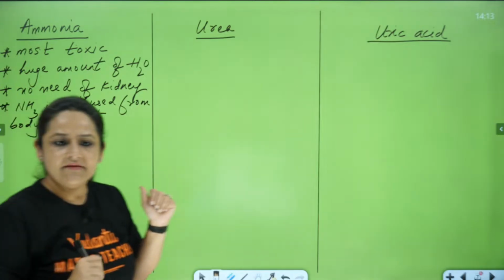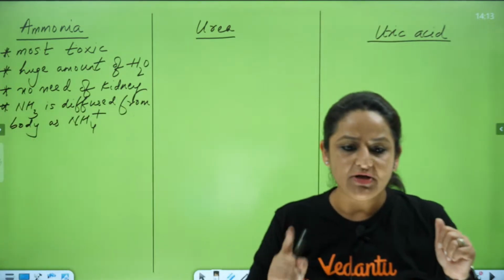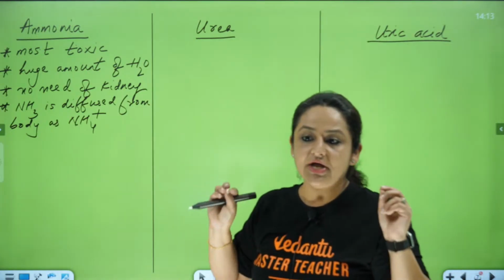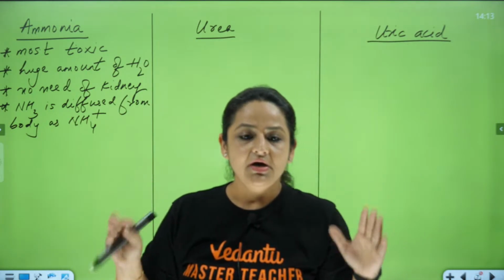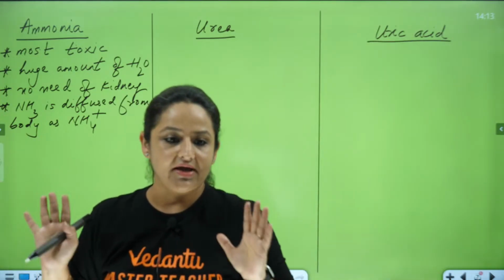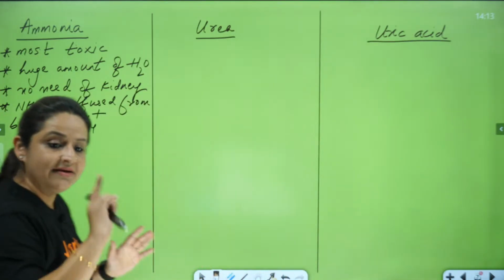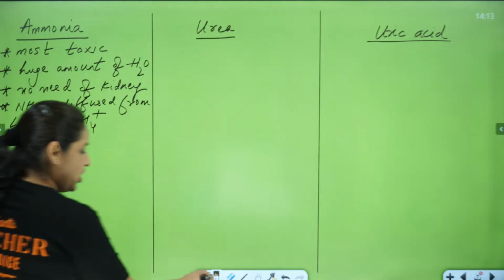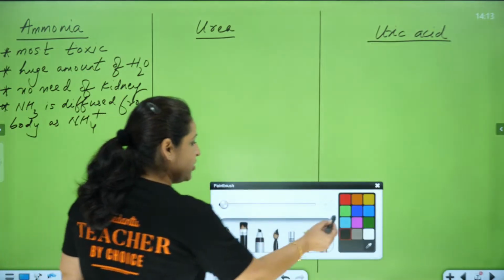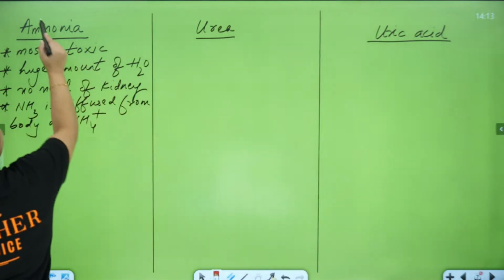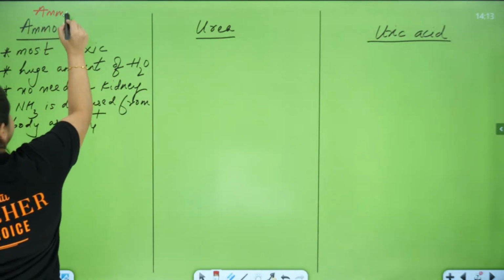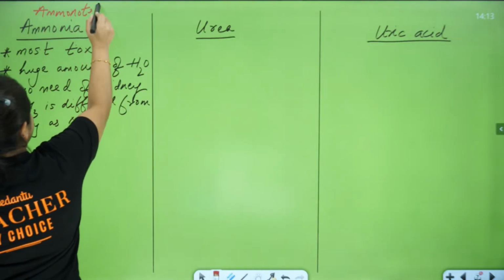Clear? This part is clear to everyone. Just put up a thumbs up. I am summarizing all the points in one particular sheet only so that you will not have any confusion with respect to ammonia, urea and uric acid. Now, this mechanism of releasing out ammonia from the body is called ammonotelism.